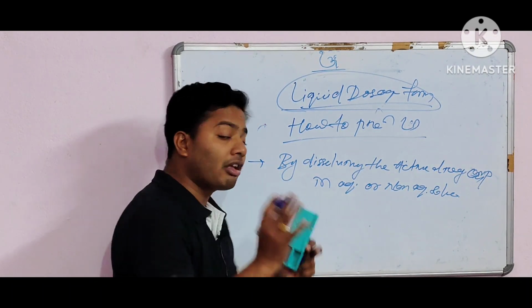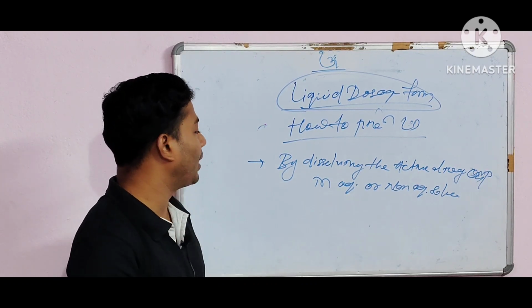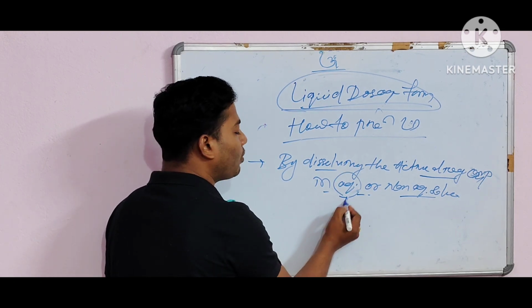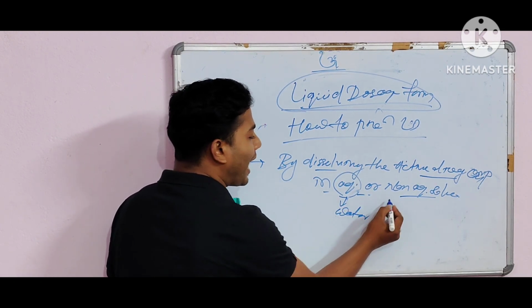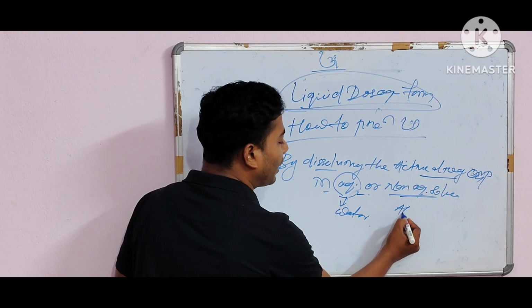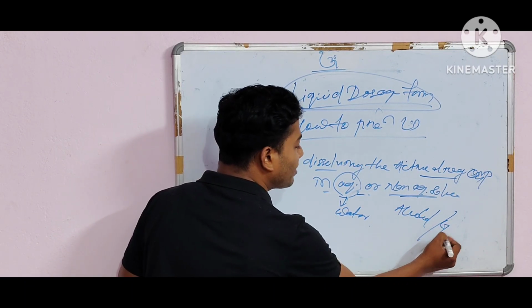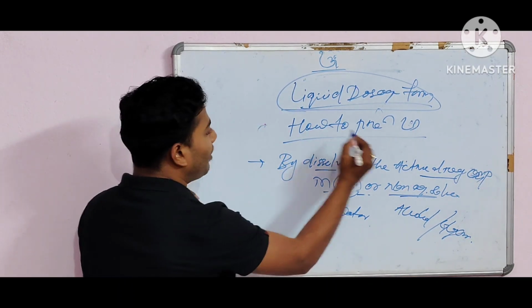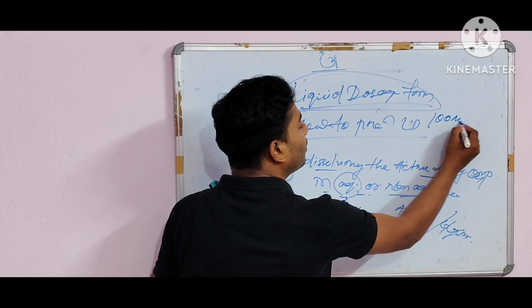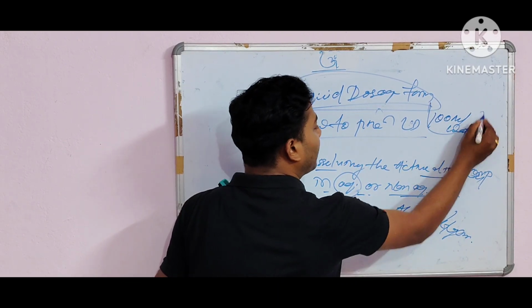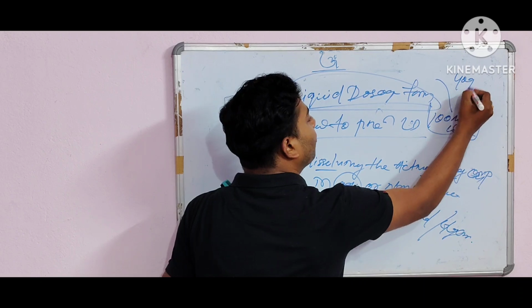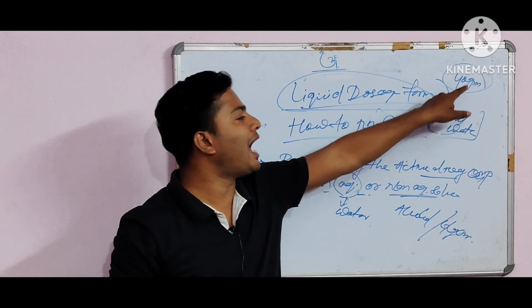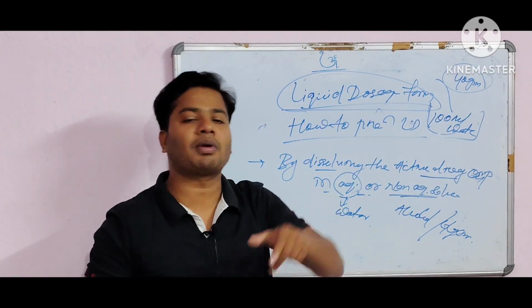Suppose I give one example so that you can easily understand what dissolving the active drug compound in an aqueous or non-aqueous solvent means. Aqueous means water, as all of you know, and non-aqueous means maybe alcohol or glycerin. Clear? First of all, take 100 ml of water in a beaker and add 40 gram of sucrose, and stir properly.